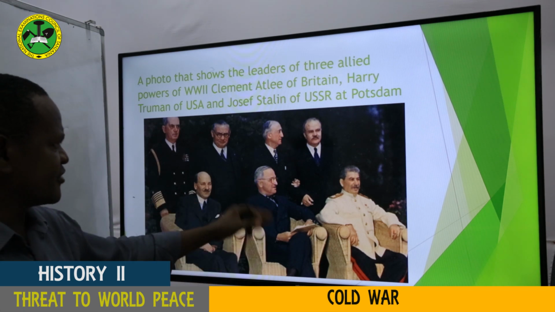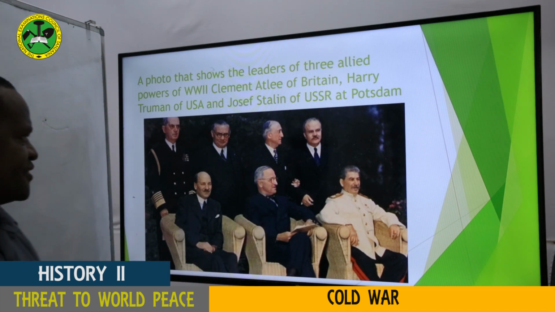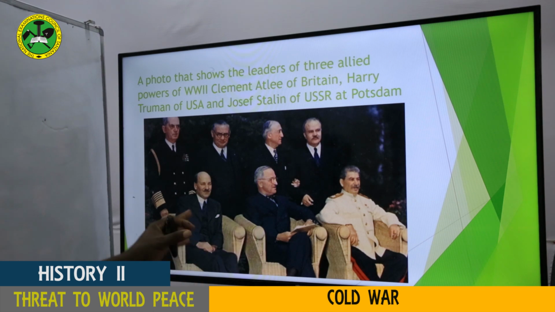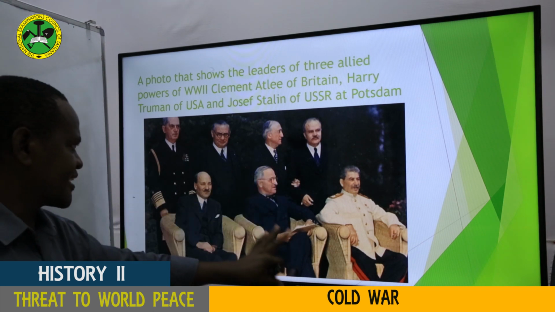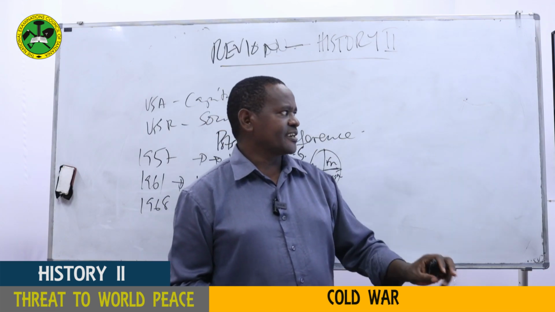But if you look at Harry Truman and Joseph Stalin, you can see the suspicion in their faces. It means they're like 2 friends sitting together, but in reality, they were not really good friends. So you can see there were some tensions between them. So the Cold War, in fact, one can say was here. The Cold War was here in the conference. So that's the way we can explain it.